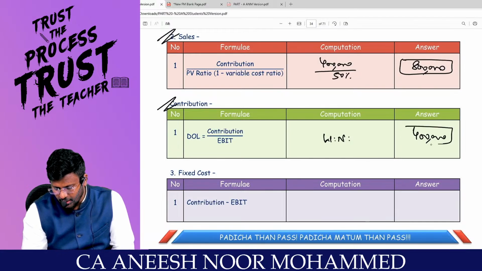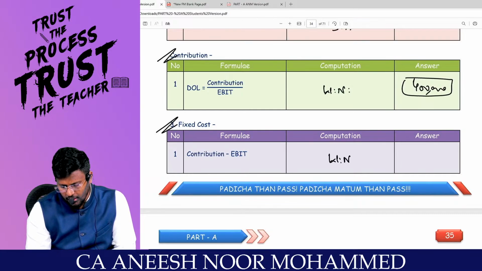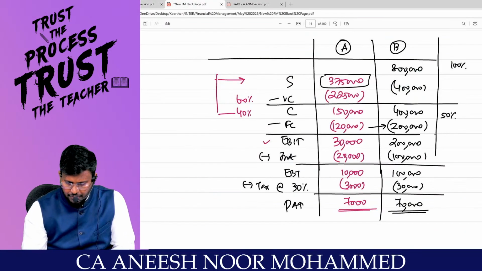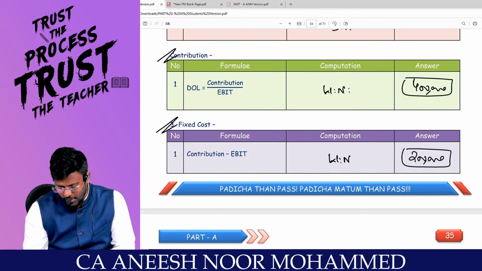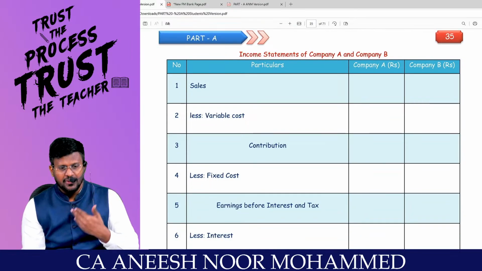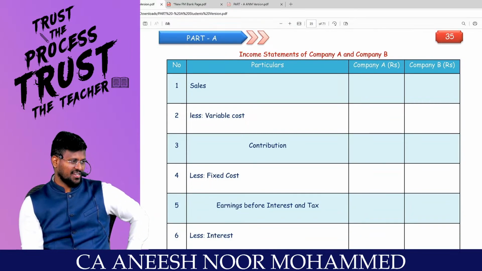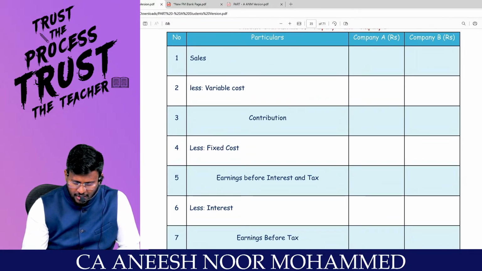My dear lovable students, the contribution of the second company is 4 lakhs. Are you getting it? And the fixed cost, which is nothing but a balancing figure. We already worked out the fixed cost. Fixed cost of the second company is 2 lakh. That's it with regard to that question. Are you all really with me? Now, after filling everything, they have written the statement. Don't do this. Do that first. Pakka?